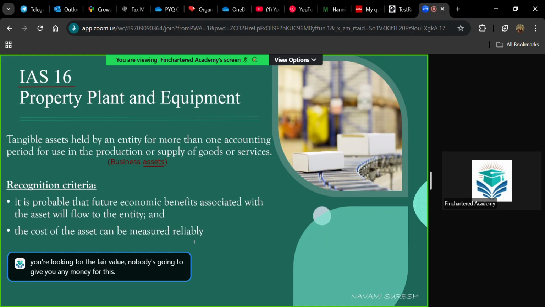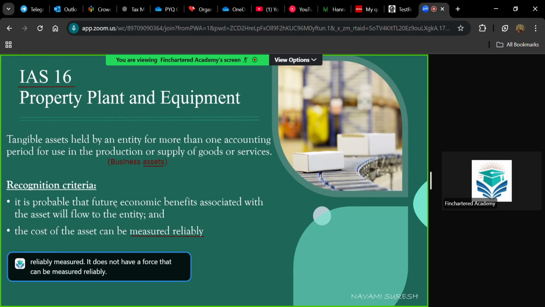It does not have a market value also, and you don't have a future inflow also. For example, a statue, a very big painting or a statue. These assets are not accounted under IAS 16 because they do not have a cost that can be measured reliably.